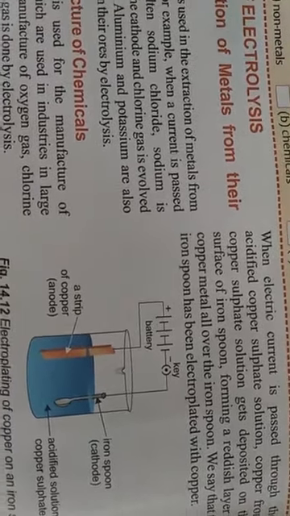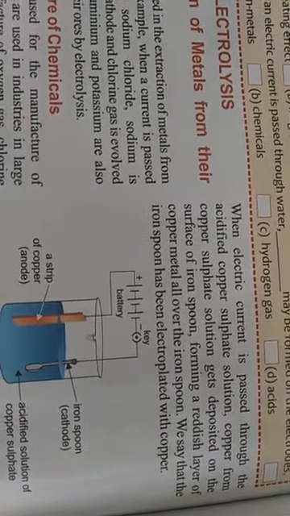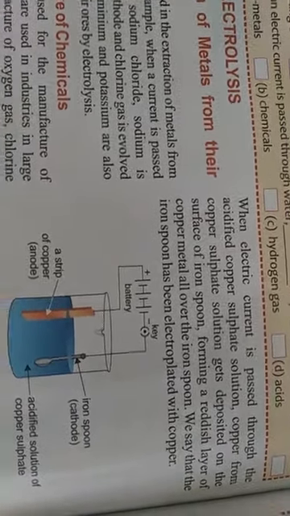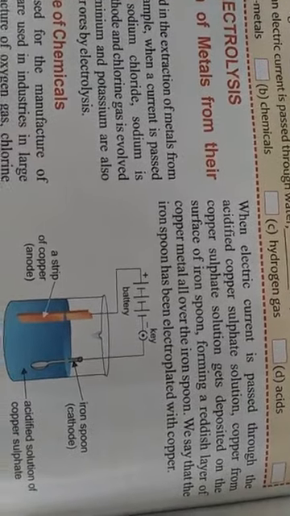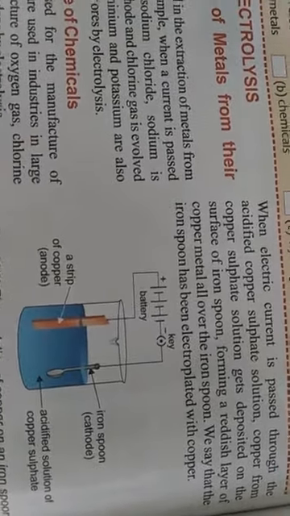With the help of this battery, we will be supplying the electric current into the electrolytic solution of acidified copper sulfate. As a result of the passing of the electric current, the copper from the copper sulfate will get deposited on the surface of the iron spoon, and the iron spoon will form a reddish layer of copper metal all over its surface. So we can say that the iron spoon has been electroplated with copper.